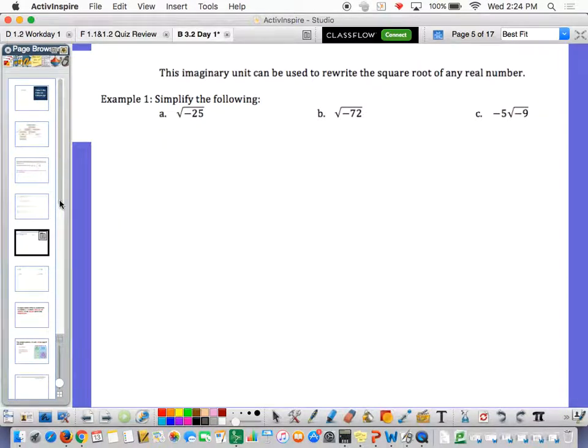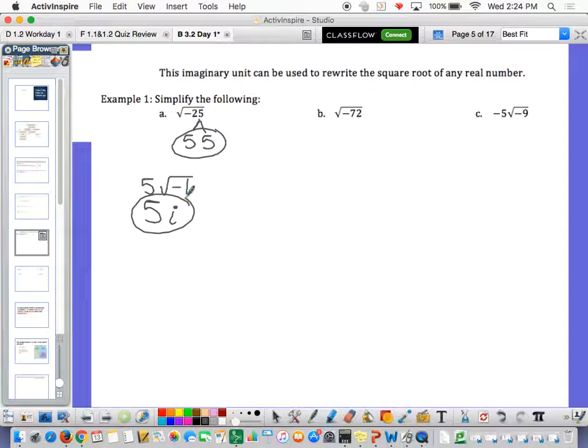Okay, so let's use i now to simplify. Here's what I like to do. I like to deal with the numbers first, and then we'll worry about the negative later. So hopefully you understand that 25 breaks down into 5 and 5, because when we simplified square roots, we were looking for double things. So you can pull out a 5, and what's left now is the square root of negative 1, because you still got a negative under there, but we took all the other numbers out. But you know that the square root of negative 1 is just i, so it's 5i. So that's all it is.